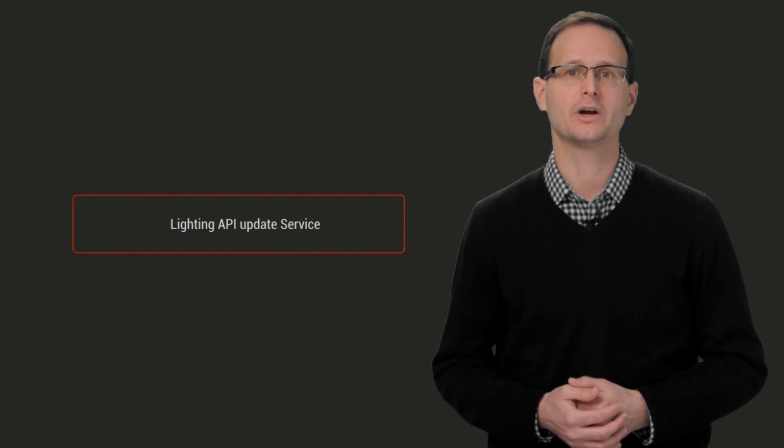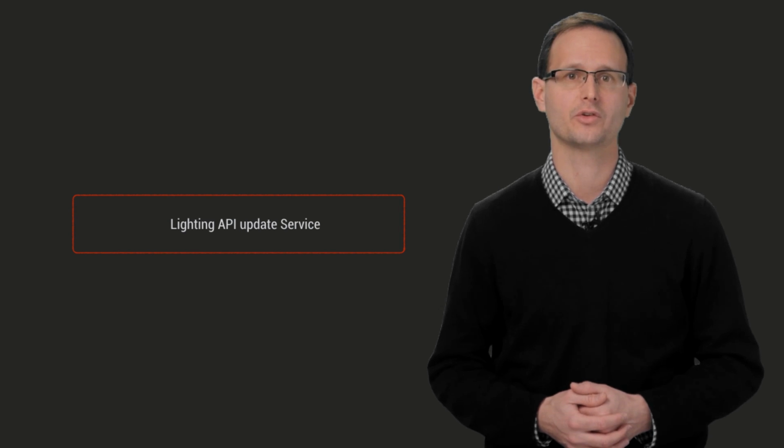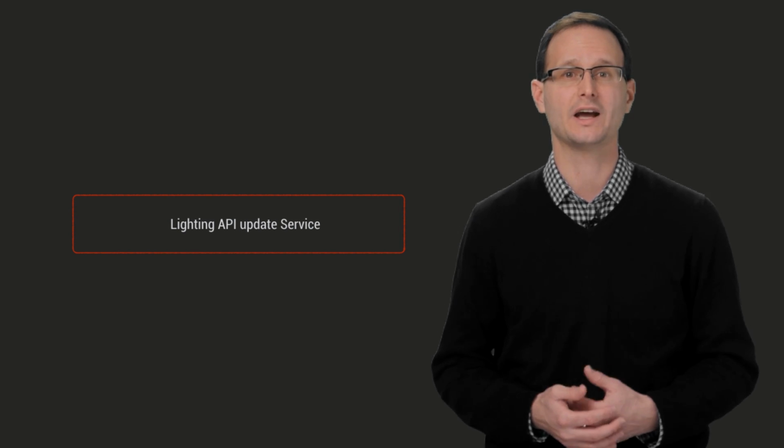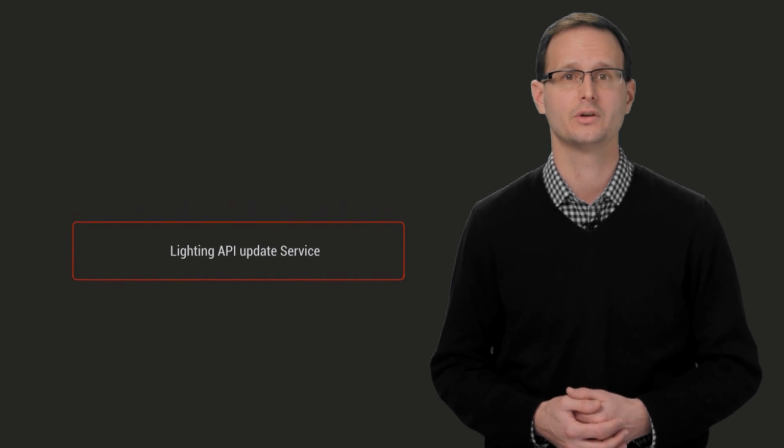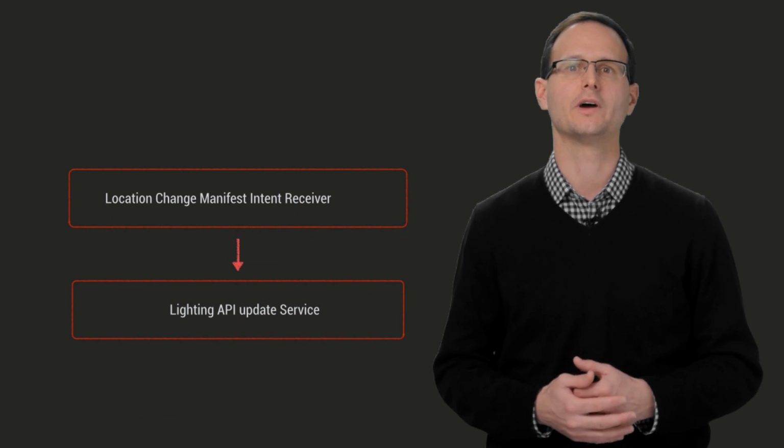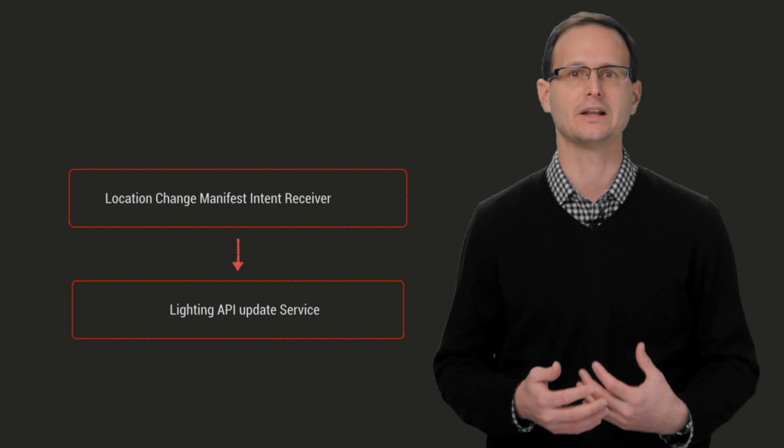The light control API calls absolutely need to be in a service. All internet lookups need to be moved out of activities, and using a service will ensure it can complete before the app is killed. Finally, we want to move our location listener out of the activity